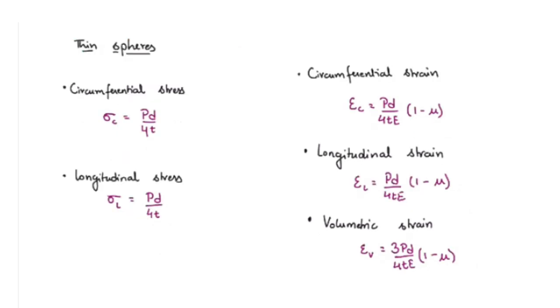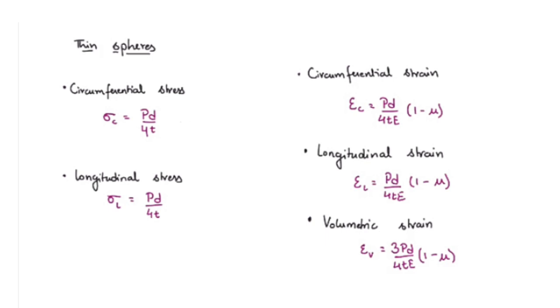So now coming to thin spheres. Still we were talking about thin cylinders, now we are going to talk about thin spheres. Thin spheres also have two kinds of stress, circumferential stress and longitudinal stress. Circumferential stress is given by sigma c equals pd by 4t, and longitudinal stress is given by pd by 4t. So for a thin sphere, circumferential stress and longitudinal stress are the same.